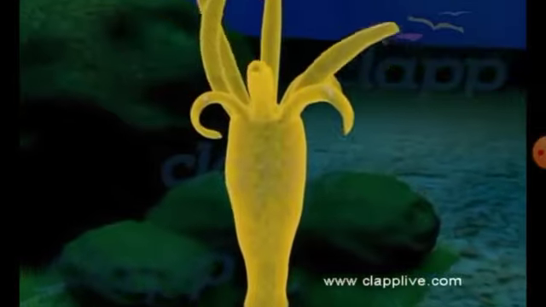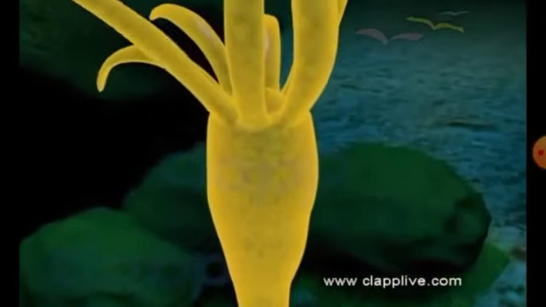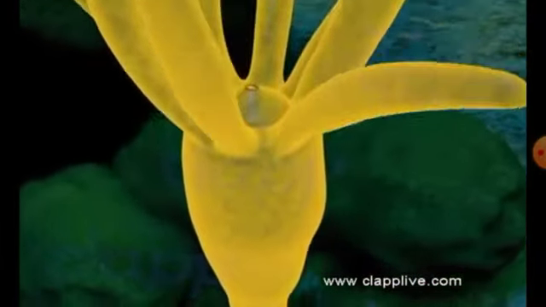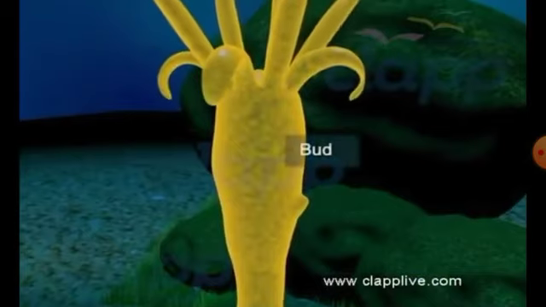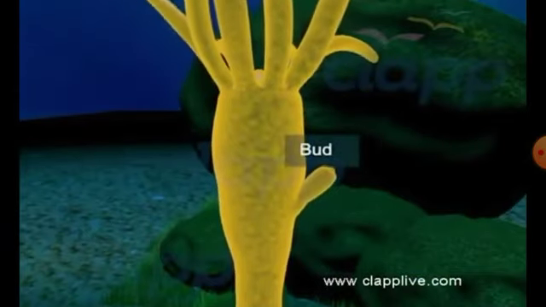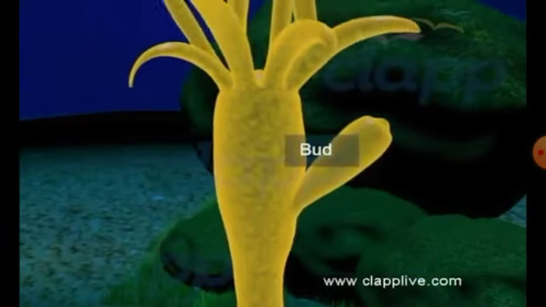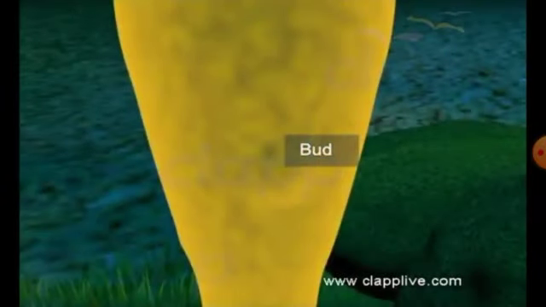Now the next type of reproduction we are going to study is budding. Budding we had seen in yeast also, but yeast is a unicellular organism. Here we observe hydra, which is a multicellular organism. Here are the tentacles, which are the sensory organs of hydra. In hydra also a small bud develops. That small bud starts to develop progressively.